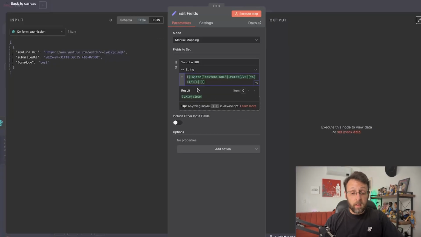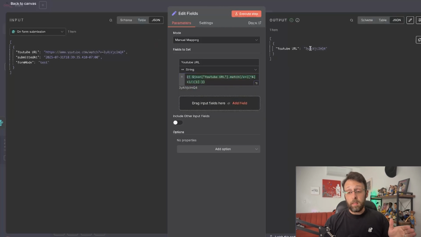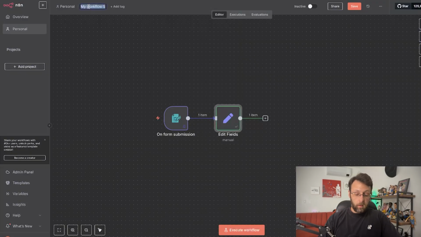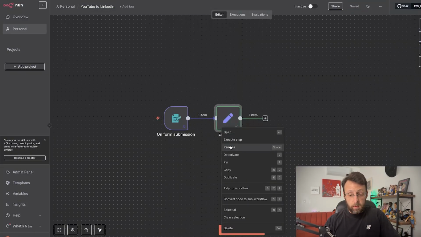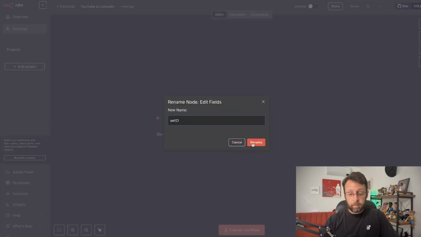And so now you can see that instead of the full URL, we just have the video ID. So this is great. If we go ahead and click execute step, this works. I'm happy with this. We can use this to grab the transcript. So let's just call this YouTube to LinkedIn. Always good to name your stuff. Let's go ahead and do this, and let's just say set ID.